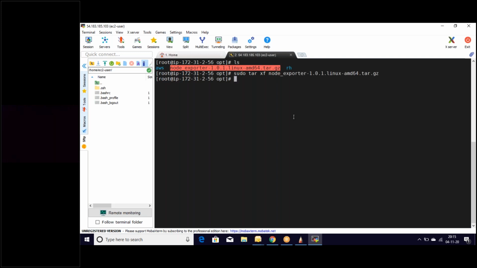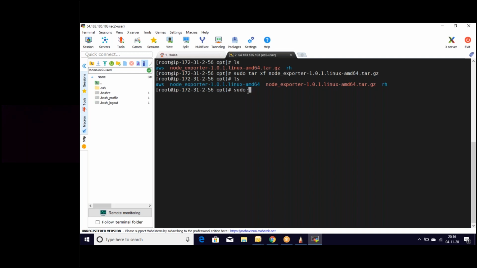Okay, now that's it. Let's list the files again. You can see this node exporter. This is the one that is required. Let's rename this one. To rename this node exporter, we can use the mv command.